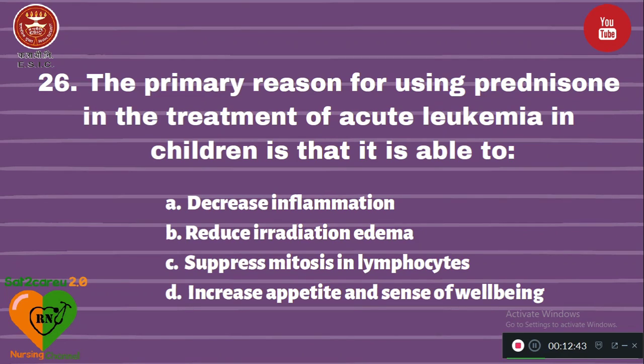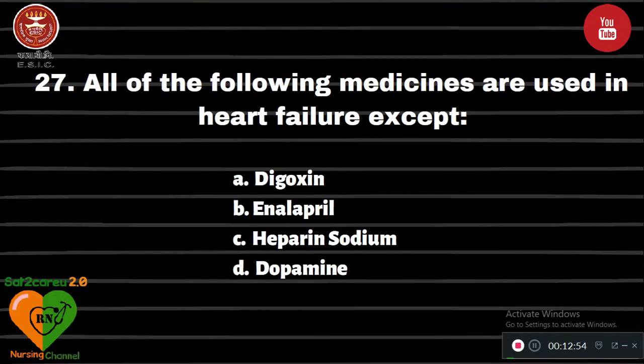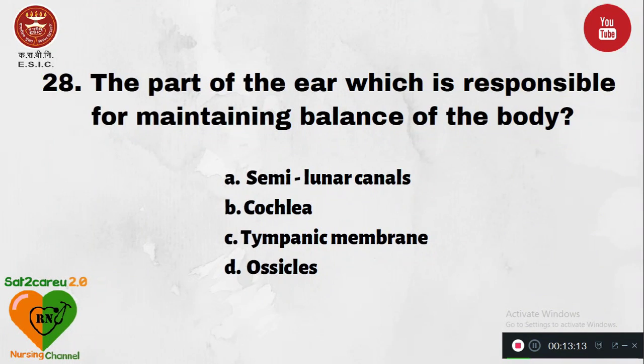The main reason for using prednisone in the treatment of acute leukemia is to suppress mitosis in the lymphocytes, to control the cell division. Question number 27. All of the following medicines are used in heart failure except option A, digoxin, B, enalapril, C, heparin sodium, D, dopamine. In heart failure we are not using heparin sodium. It is an anticoagulant.